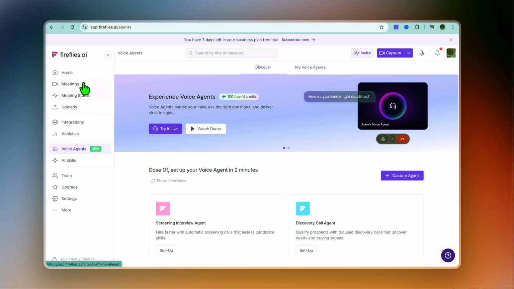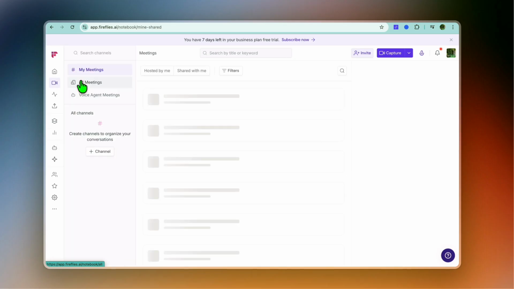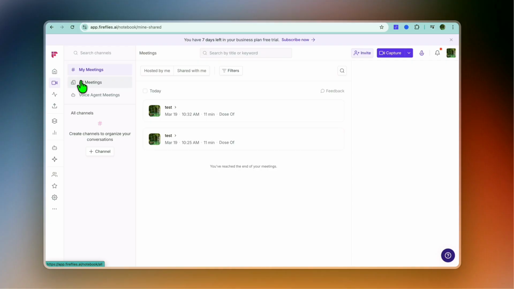In conclusion, if you attend frequent meetings and want an easier way to capture important information, Fireflies AI can be a powerful tool. Instead of juggling note-taking and conversations at the same time, you can focus on the meeting while the AI handles documentation. For teams, this can make collaboration and follow-ups much easier.